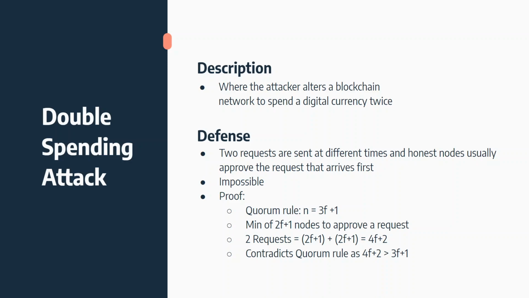In the Omicro consensus protocol, at least 2f plus 1 honest nodes need to approve a request. So if request A needs 2f plus 1 honest nodes and request B also requires 2f plus 1 honest nodes, the total number of nodes for both of those requests to be completed is 4f plus 2. This contradicts the quorum rule, which states that the total size of the network is equal to 3f plus 1, as 4f plus 2 is greater than 3f plus 1. So you need more nodes to approve these 2 requests than the total nodes in the network. That proves why it is impossible for a double spending attack to occur in the Omicro network.